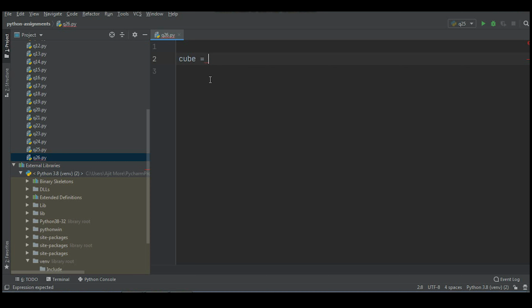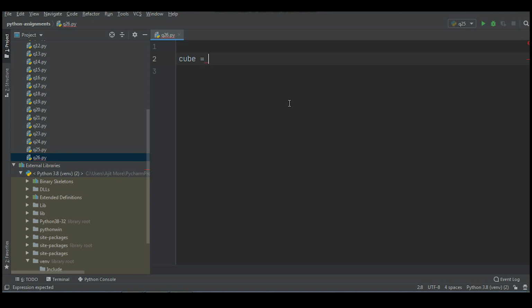It is somewhat like a function pointer, for those who are aware of C, C++ and all. So you can say it is just a variable, and in this variable, the address of the function is stored. You can think in that way. The cube will act as a variable or an object in which the address of your anonymous function will be stored.